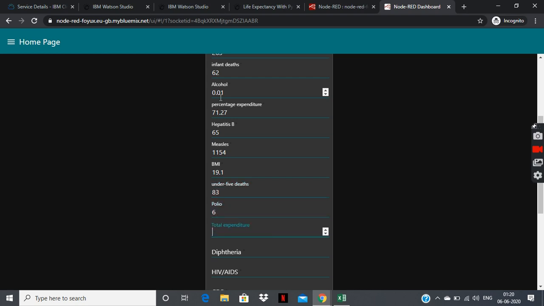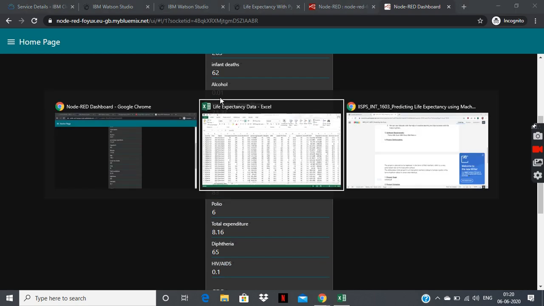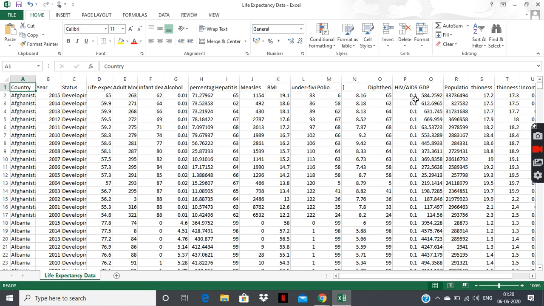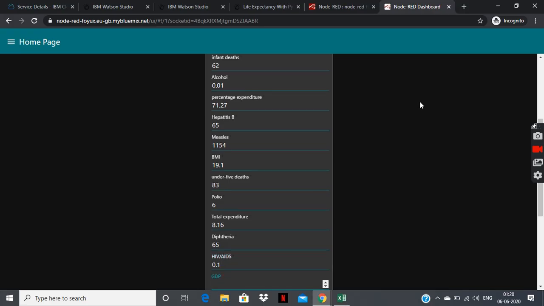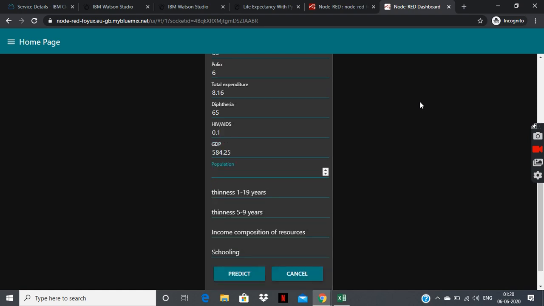the polio level was 6, total expenditure as 8.16, then 65 was the diphtheria level, HIV AIDS as 0.1, let me confirm it, HIV AIDS as 0.1, then 584.25, 33736494.